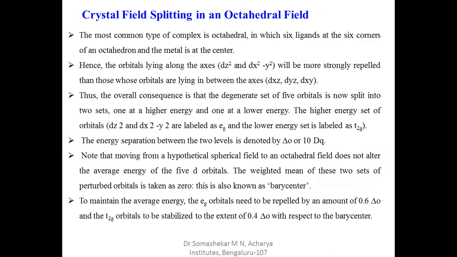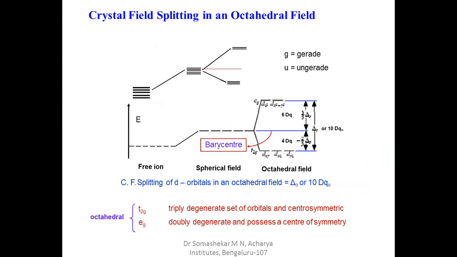So we will discuss the crystal field splitting in an octahedral geometry: how the 5 d orbitals will split in the presence of octahedral geometry. Let us take the 5 d orbitals in a free metal ion.